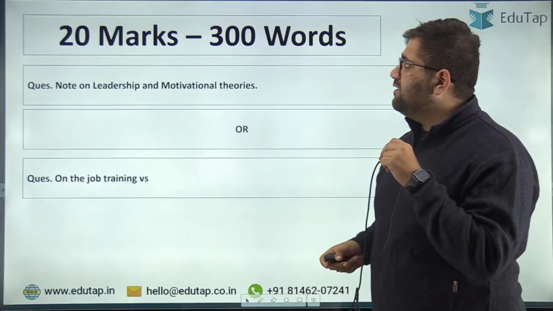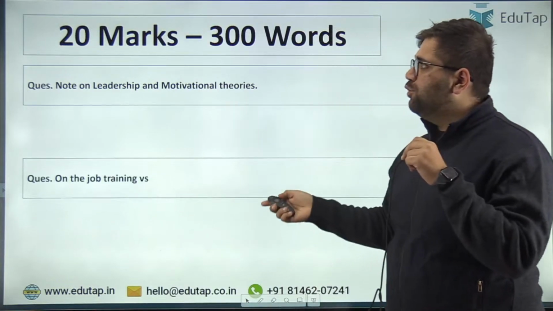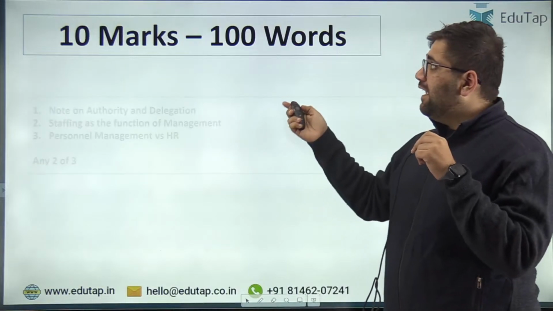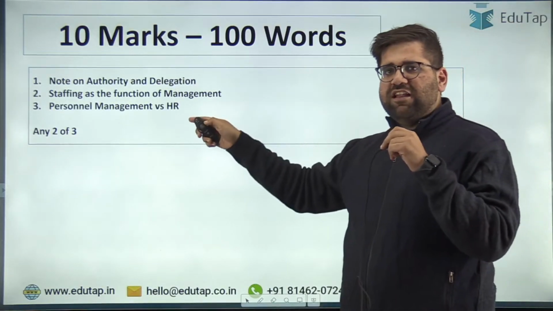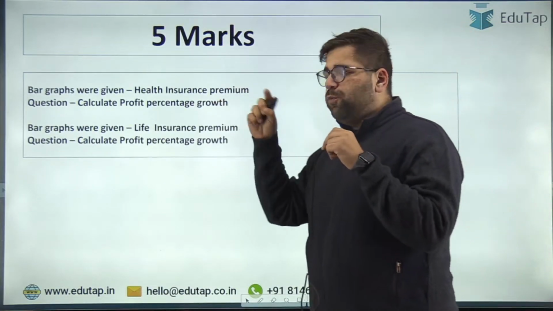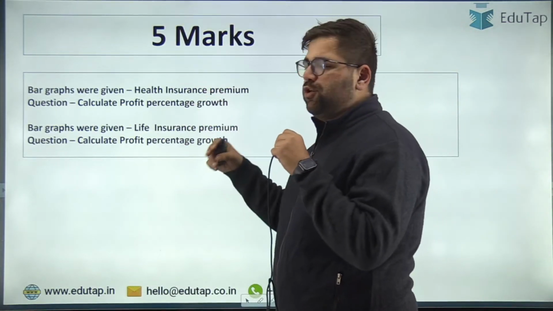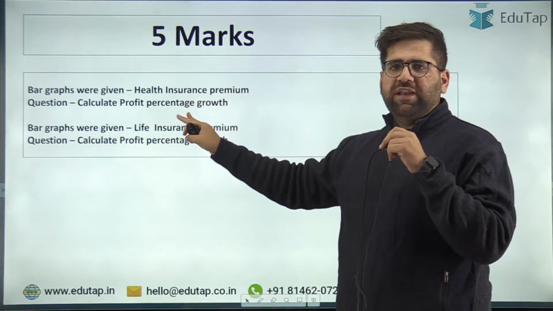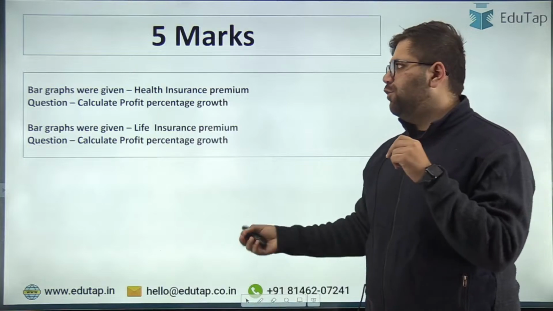So if you see, in 20 marker, these were the two sets of questions. In 15 marker, these were the three questions. In 10 markers, you were given three, but you have to attempt two. And in the 5 markers, there were two questions, 2.5 marks for each, and you have to attempt both. This was purely numerical. You have to use your brain and then only answer.